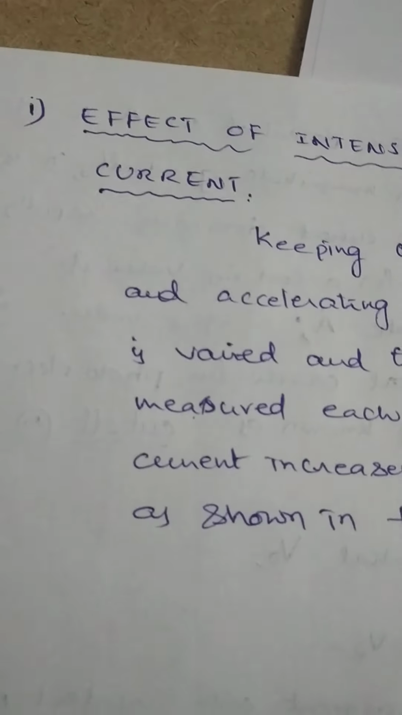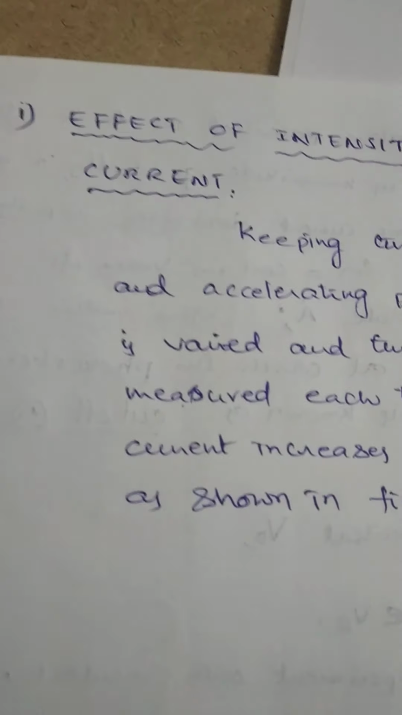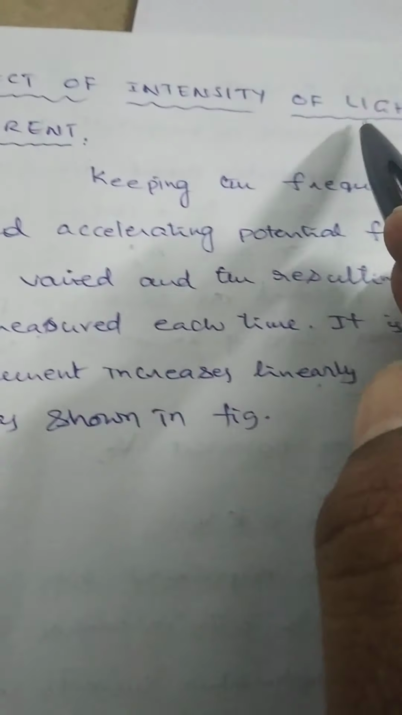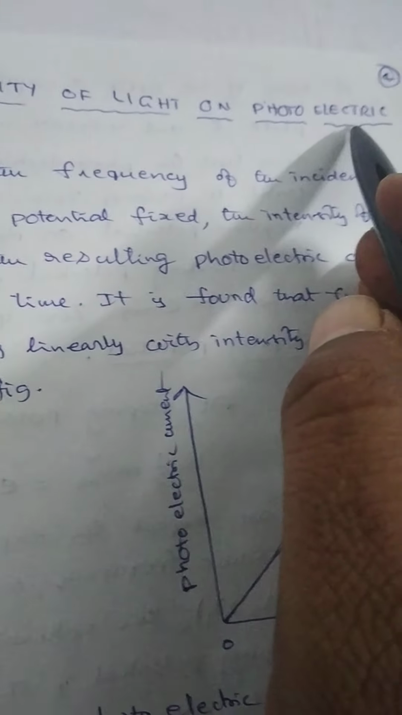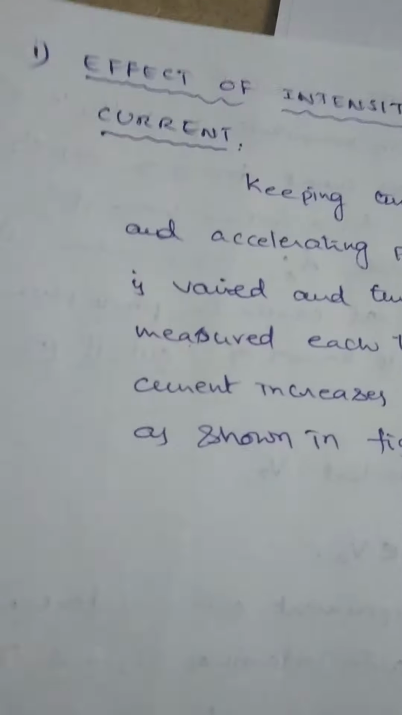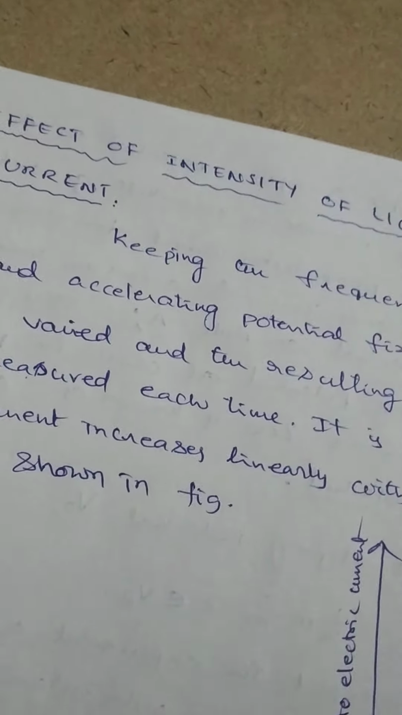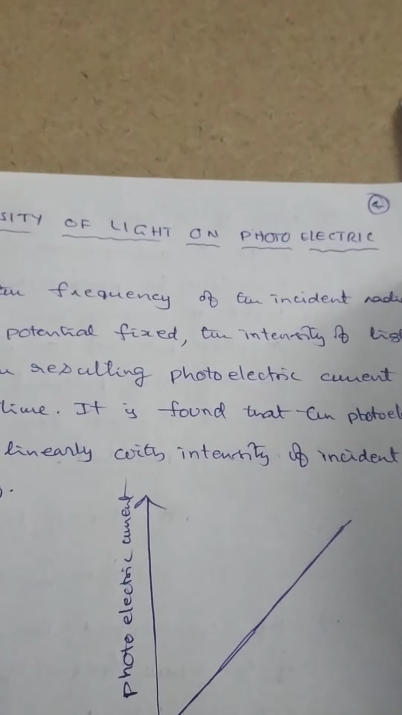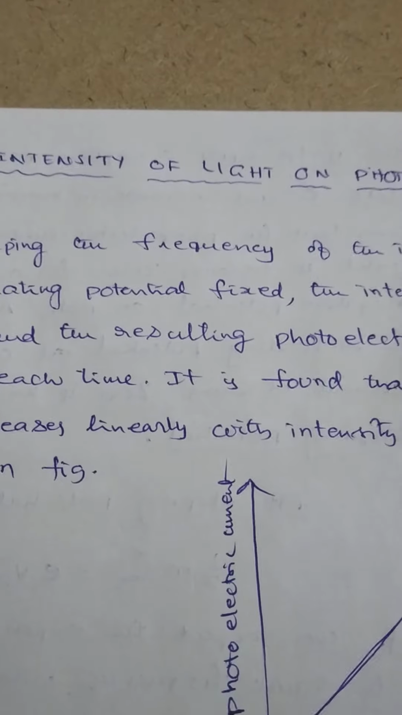Next one, how the photoelectric current varies with respect to the intensity of the incident light. That means the effect of intensity of light on photoelectric current. Very simple, and this is all total theory. Let us see here, what is the effect of intensity of incident light on photoelectric current?